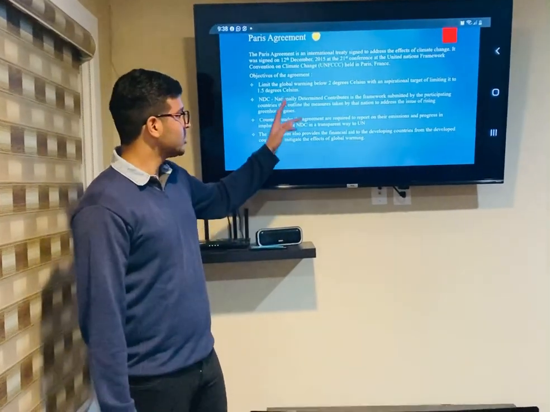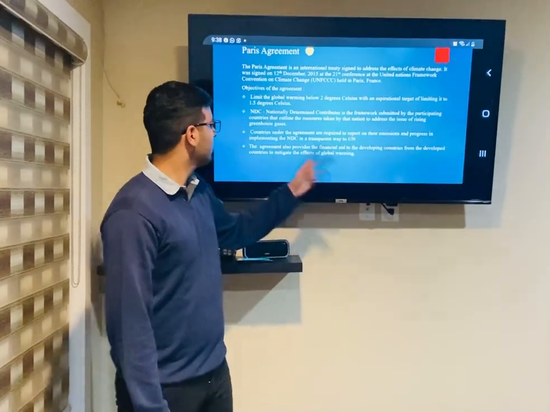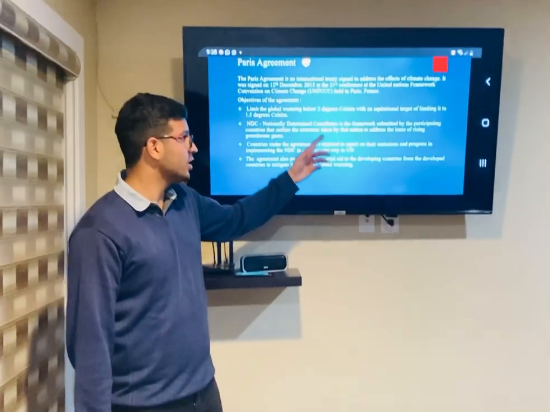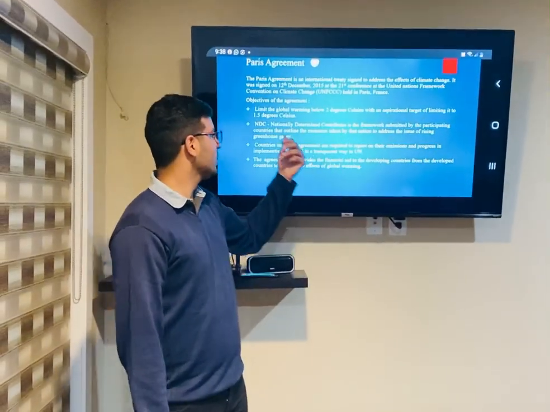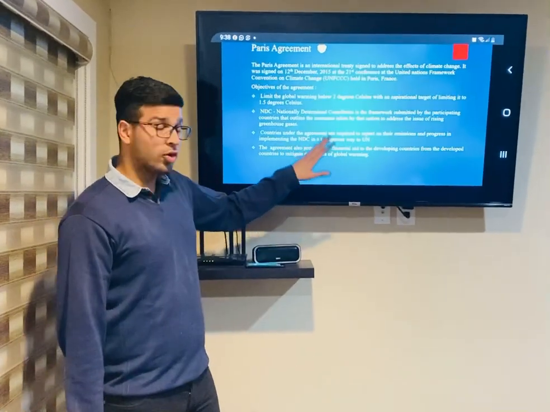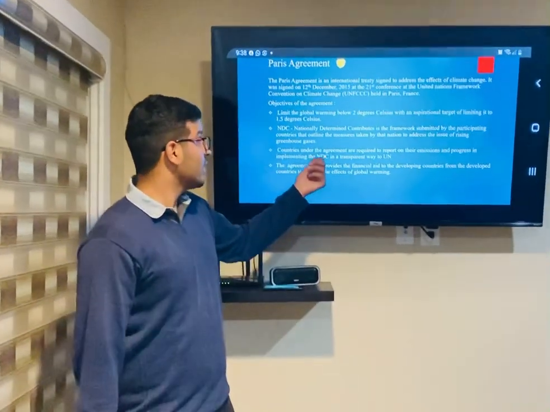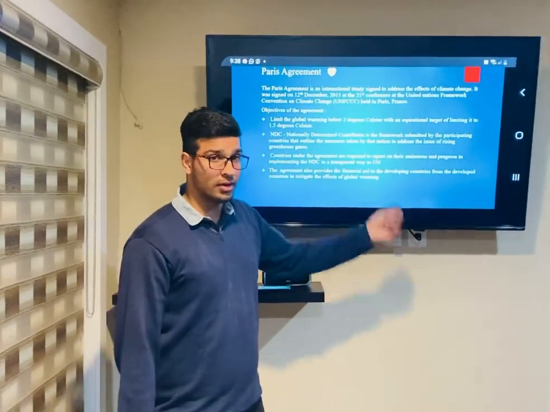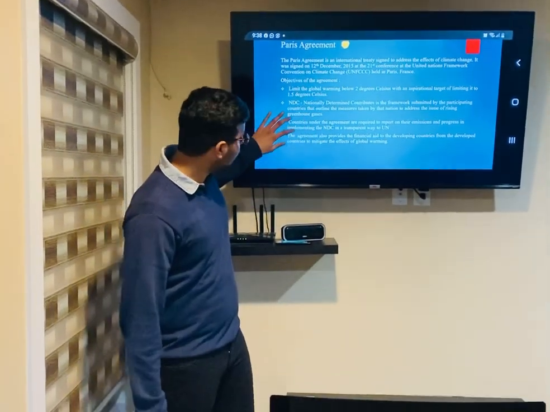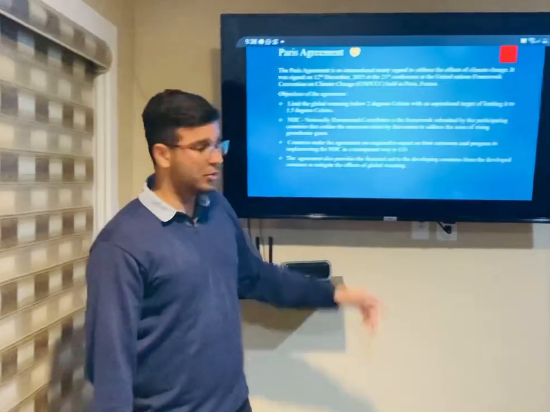NDC, nationally determined contributions, is a framework submitted by the participating countries that outlines the measures taken by the nation to address the issue of rising greenhouse gases. Countries under the agreement are required to report on their emissions and progress in implementing the NDC in a transparent way to the UN. As you can see, there is no way of regulating how the countries are reducing their emissions.